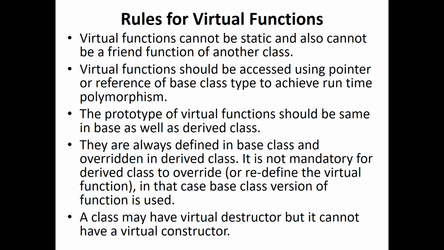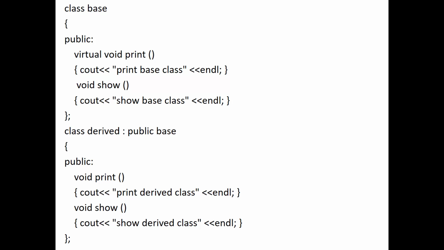Then, they are always defined in the base class and overridden in the derived class. It is not compulsory for the child class to override it. So it's not necessary, it's not a rule. If I have written a virtual function in a base class and derived a class from it, that derived class need not implement it. And a class may have virtual destructors, but it cannot have a virtual constructor. So these are some of the rules related to virtual functions.